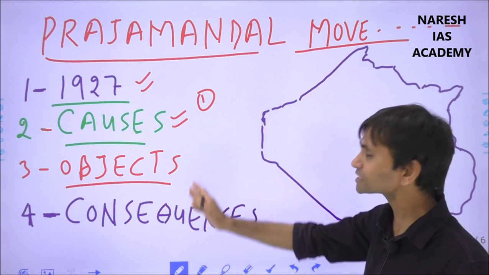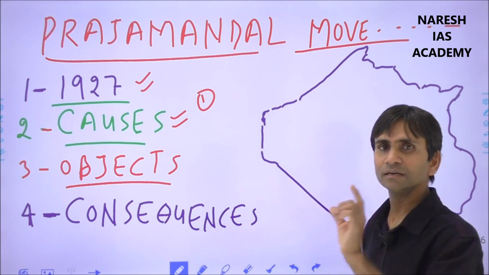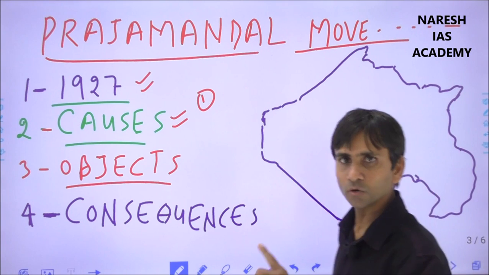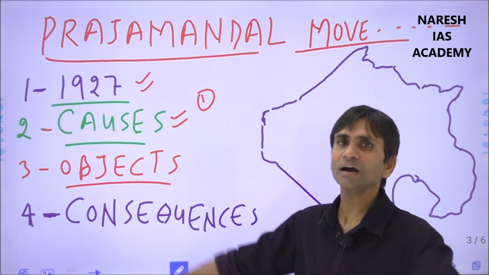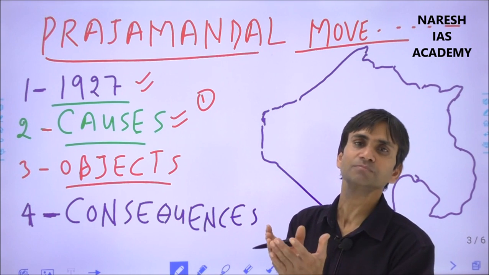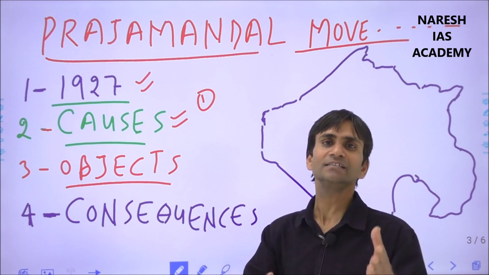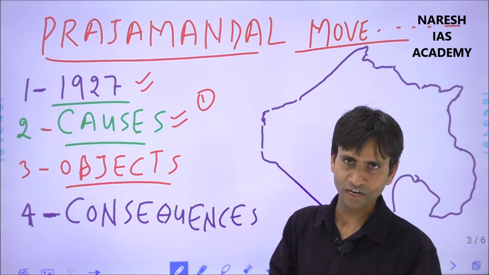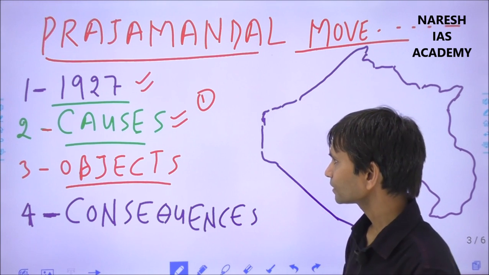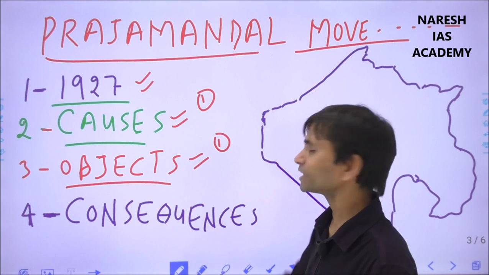There were various causes, multiple causes: economic causes, political causes, social causes, and cultural causes, and all the causes collectively inspired the peoples of Rajasthan to stand against the princely states and demand different kinds of rights. What were the objects? What kind of rights did they demand at that time?